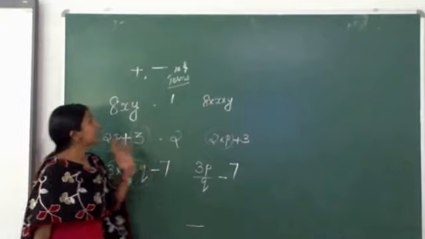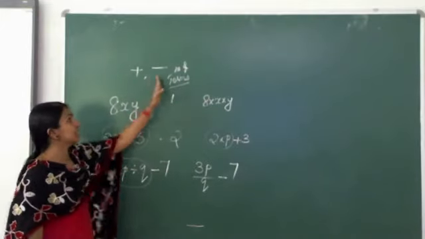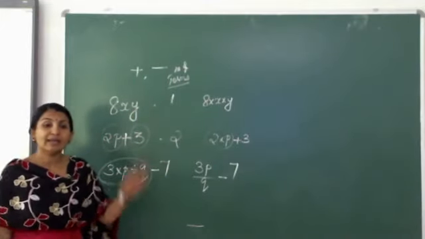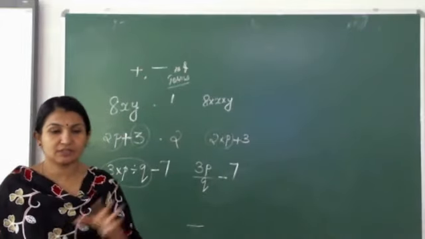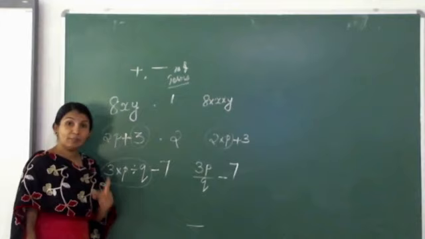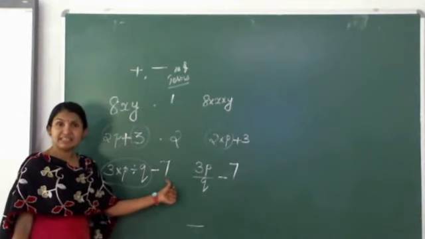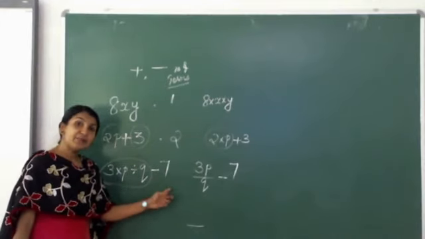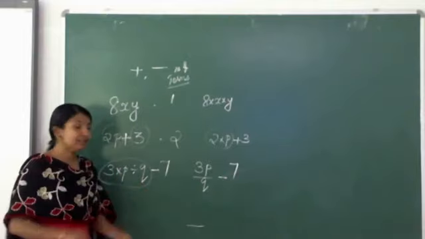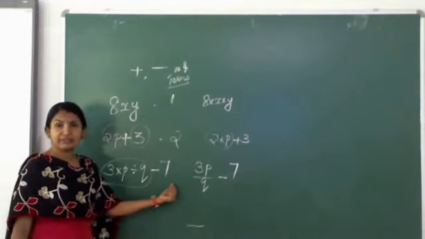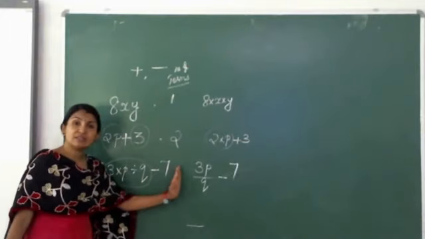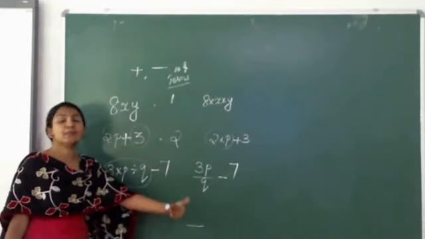Why? Because the terms are separated by plus and minus. Only with addition and subtraction signs can we separate the terms. One more thing, here only 7 is there. Only 7. It means it is another term. Don't think that there should be any literal with it. If it is only a constant, then also we can consider it as a separate term.